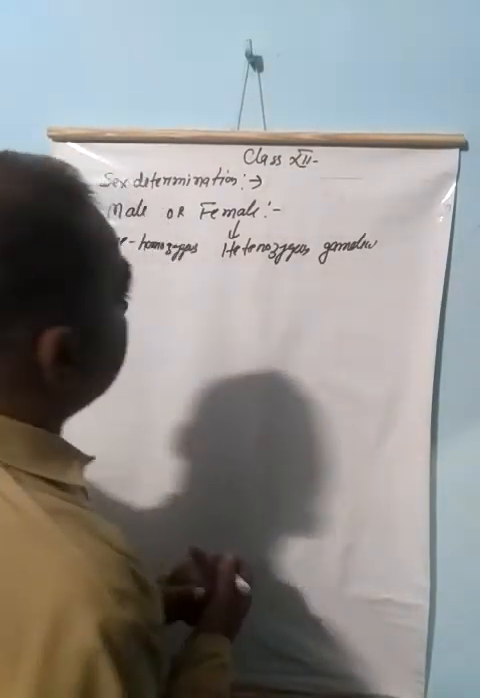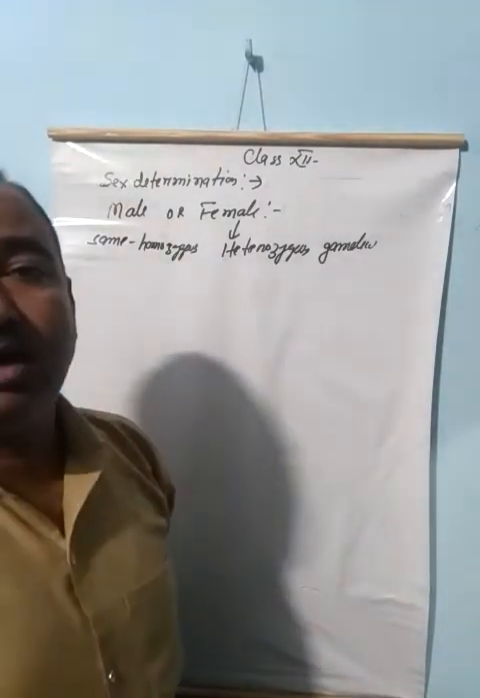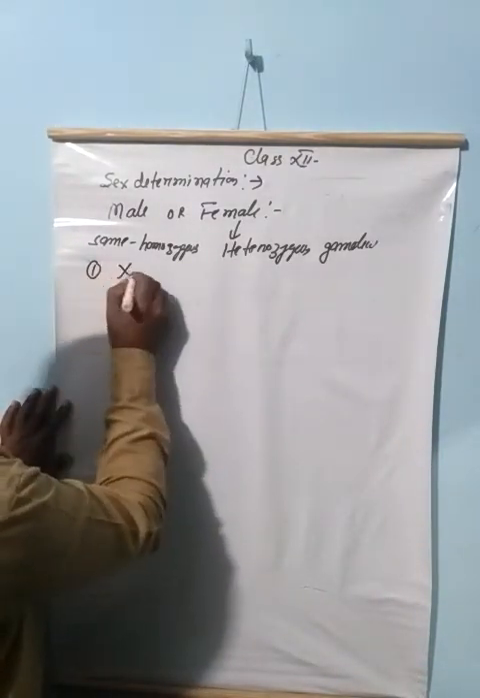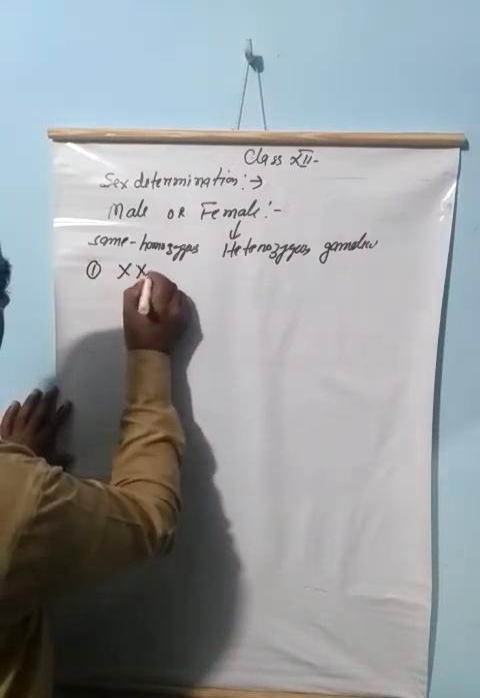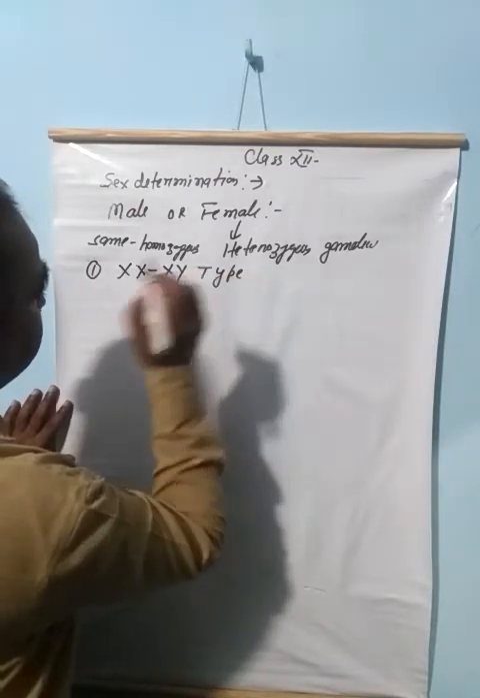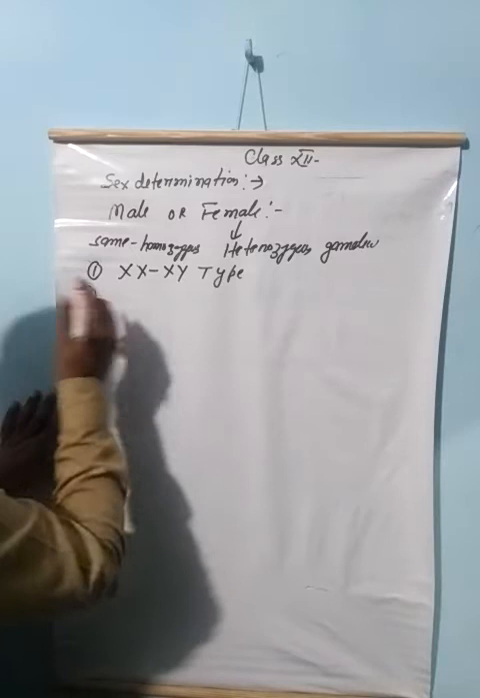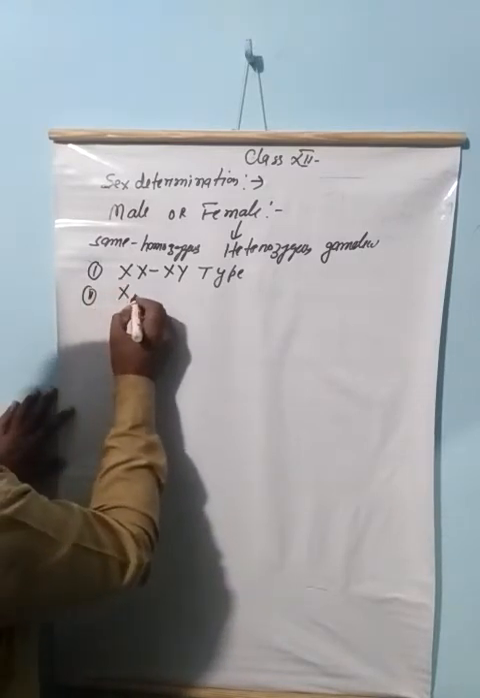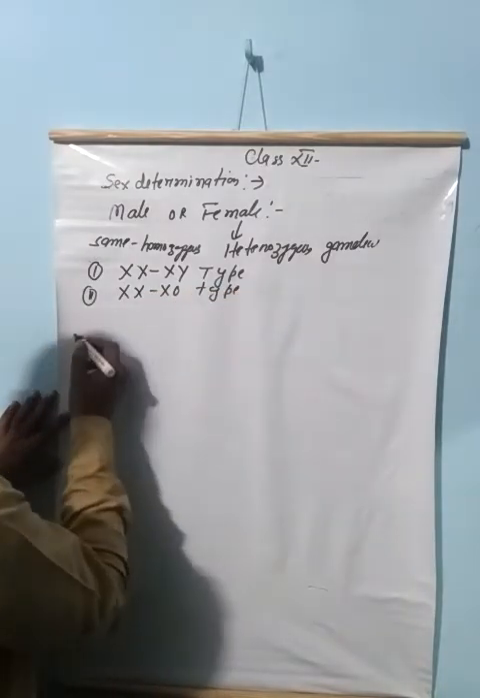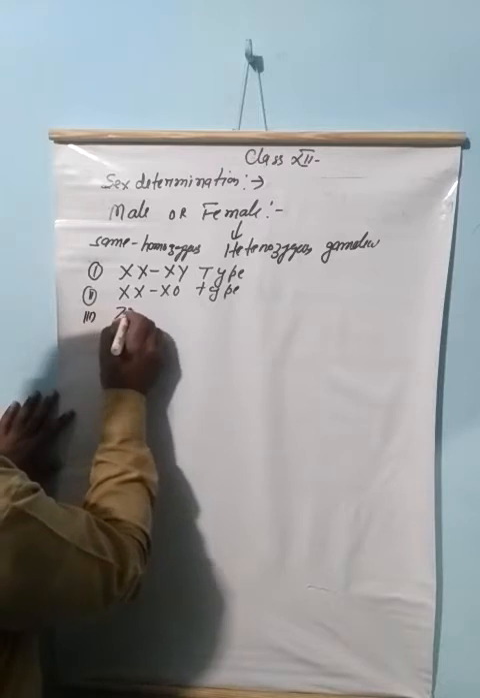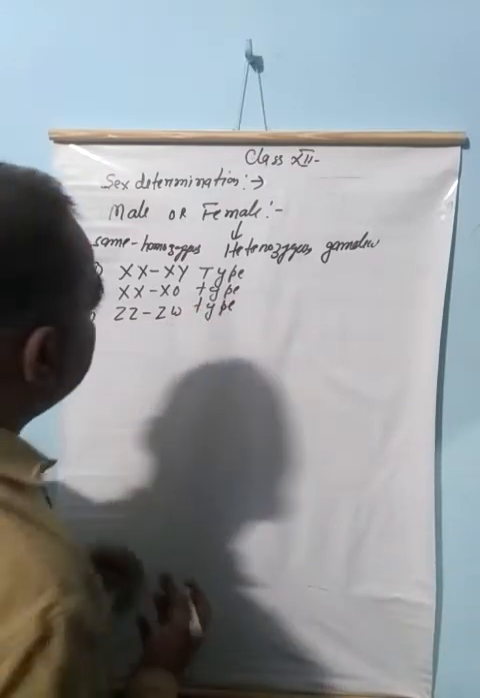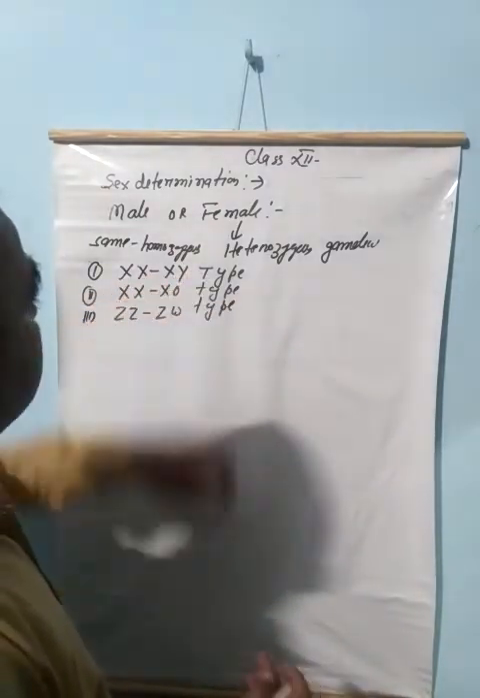The sex determination process in all living things is of three types. Number one, XX and XY type. Second is XX and XO type. And third is ZZ and ZW type. First, the XX and XY type.